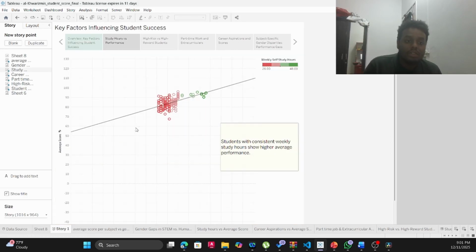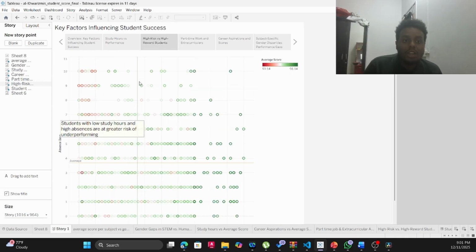Once you look at the graphs, you can see that students with consistent weekly study hours show higher average performance than those with lower weekly study hours. They are mostly getting higher grades on their exams, and those who have a lot of absences are at greater risk of underperforming. As you can see, the red means lower average score.